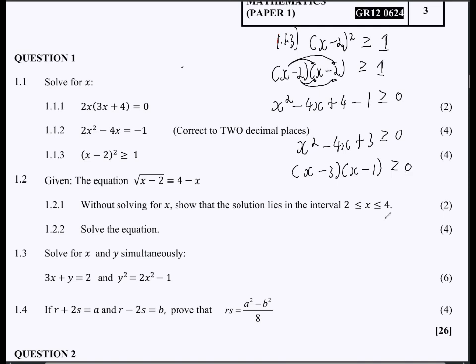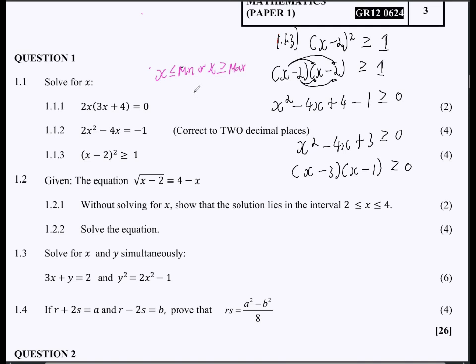Greater or equal to 0. Now you will remember that if the inequality sign is facing that direction, I said this a couple of times, then your solutions will always have to be x less than or equal to the minimum value, or x greater than or equal to the maximum value, right? So this is where you have separate values outside of the critical values whenever it's facing that side.